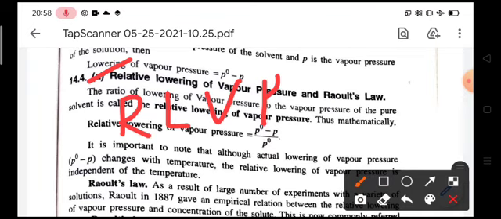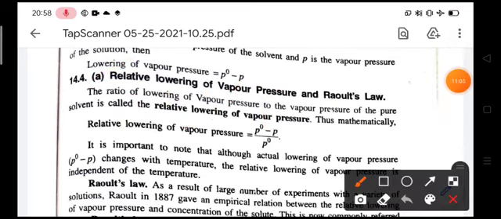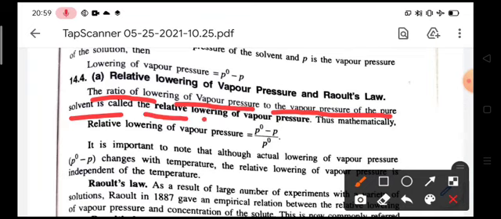The ratio of lowering of vapor pressure to the vapor pressure of the pure solvent is called the relative lowering of vapor pressure.